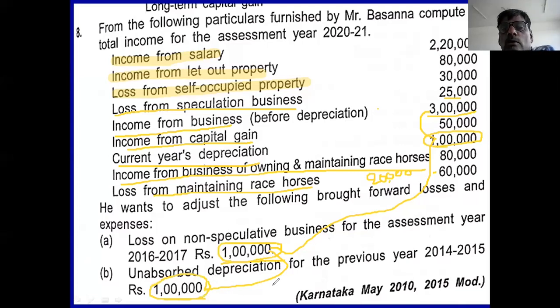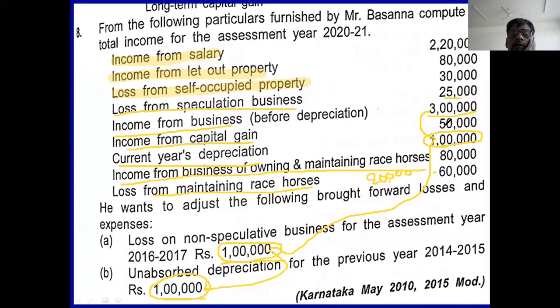What is the balance of profit? Out of 3 lakh rupee, if you deduct 3 lakh, what is the balance? The balance of income is 0. Income from business is 0.